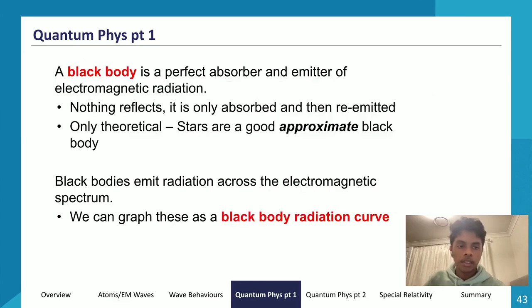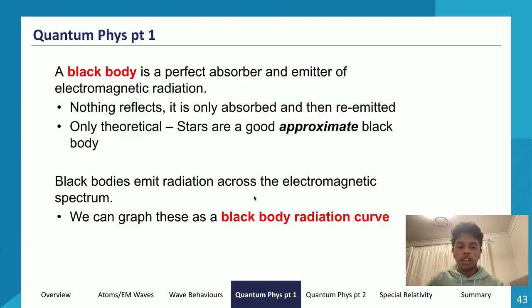But before that, let's go into the concept of a black body. So what is a black body? You need to know this because it's in red now. A black body is a perfect absorber and emitter of electromagnetic radiation. So nothing is reflected from a black body. It is only absorbed and then re-emitted. No wavelength of electromagnetic waves is reflected. Black bodies are only theoretical, as nothing perfectly absorbs and re-emits radiation. Stars are a good approximation of black bodies.